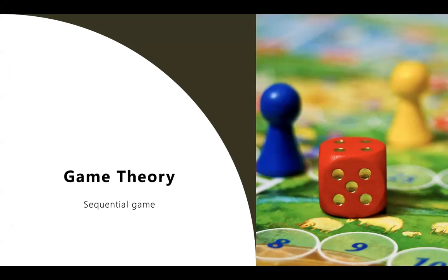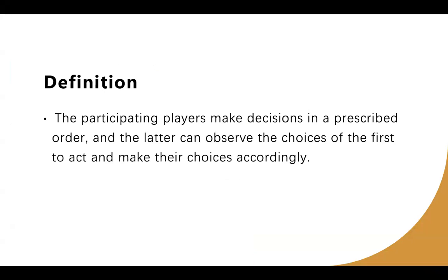So first, what is SPNE? The participating players make decisions in a stated order, and the latter can observe the choice of the first to act and make their choice accordingly. Unlike the pure Nash equilibrium, the SPNE is a dynamic game. We usually use a game tree to represent it.